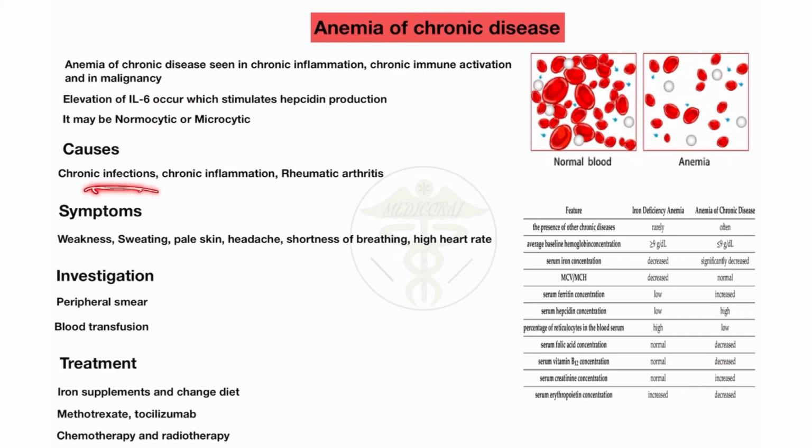Causes include chronic inflammation and rheumatoid arthritis. This also causes the anemia of chronic disease. Chronic infection, like the common disease TB, tuberculosis, also causes the anemia of chronic disease.